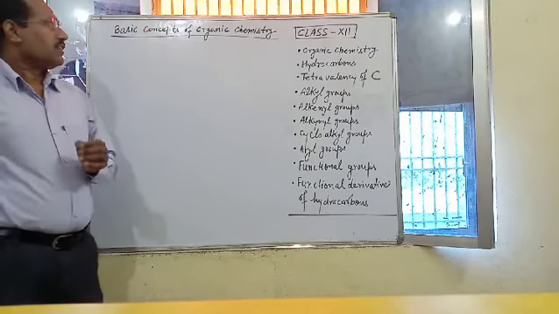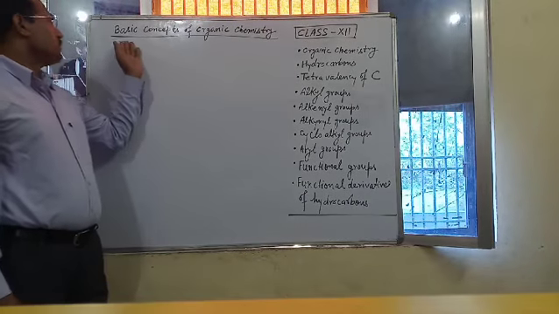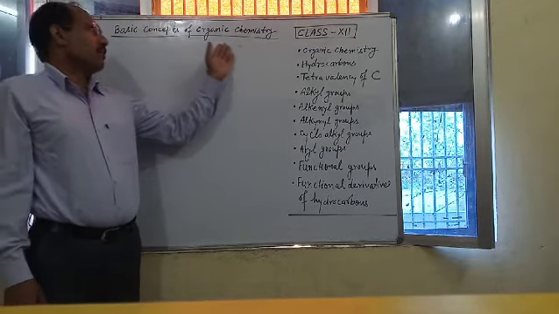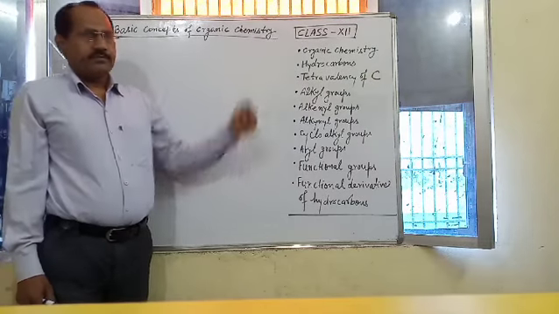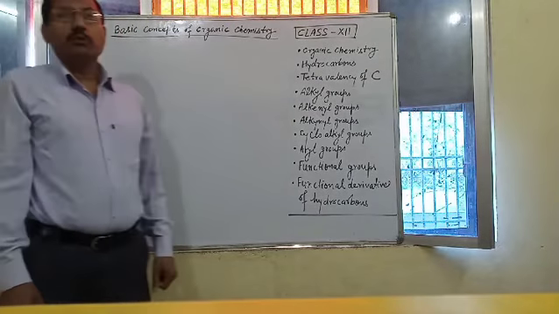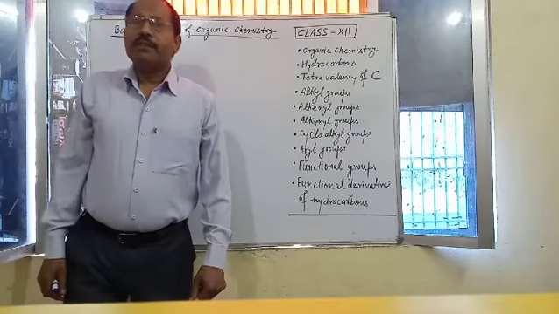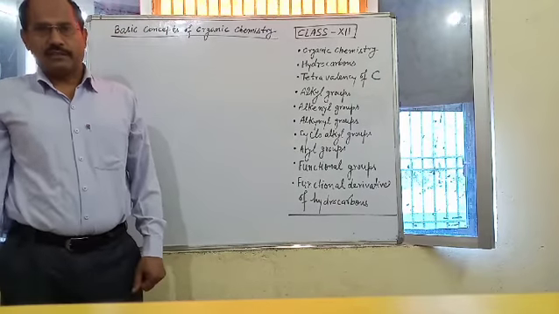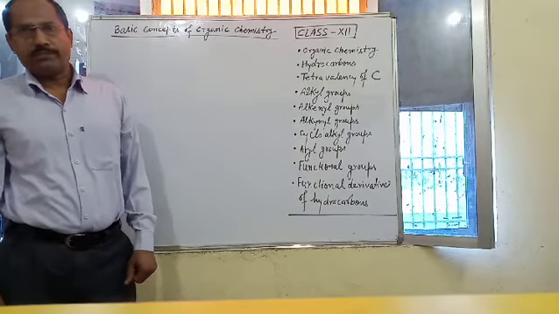In this lecture, I am going to discuss some basic concepts of organic chemistry. Means some useful terms, definitions and explanations related to organic chemistry.